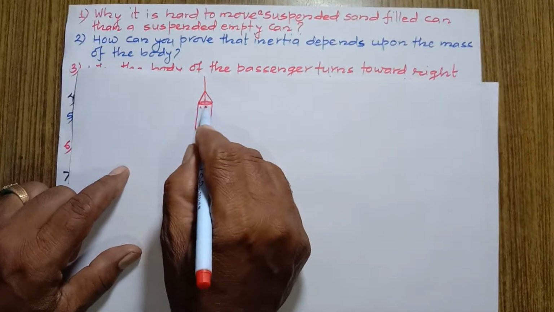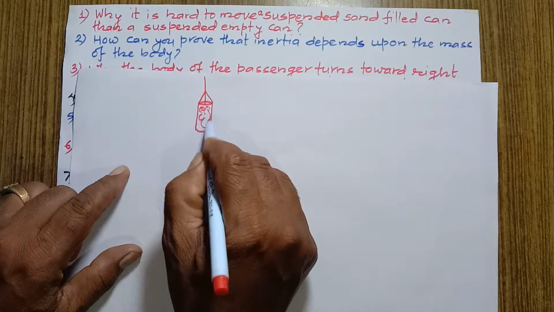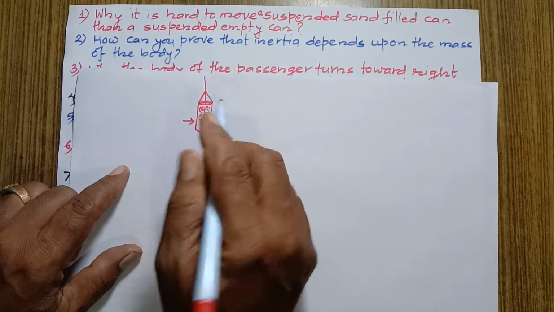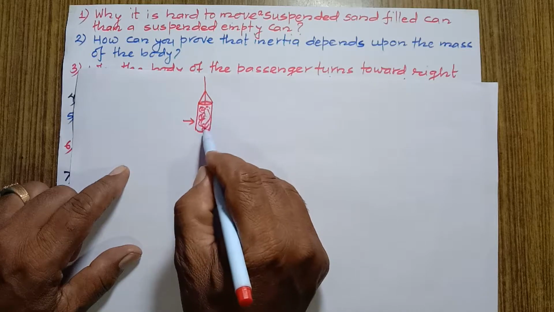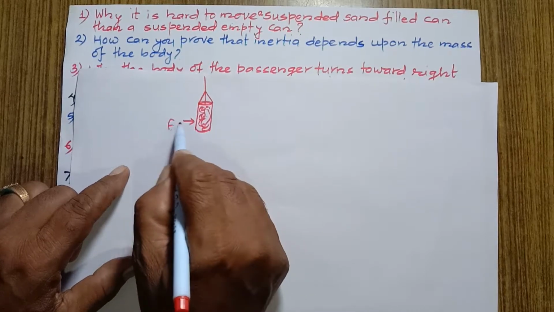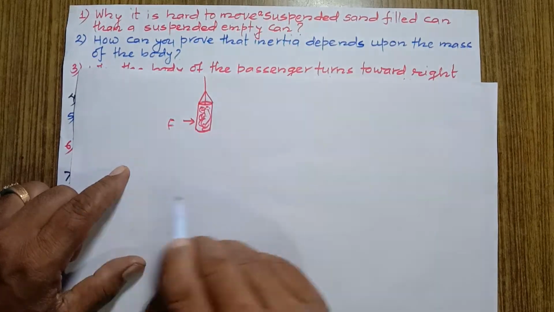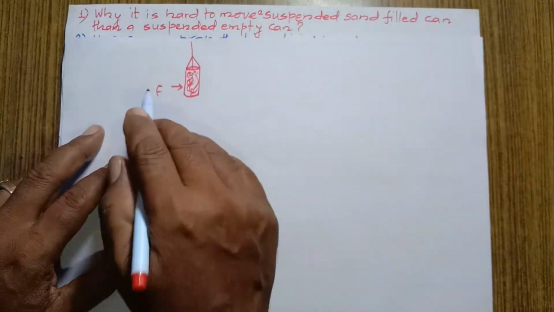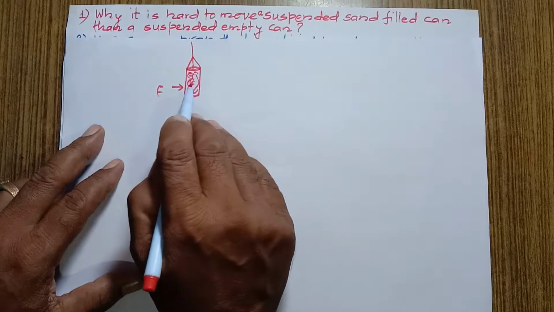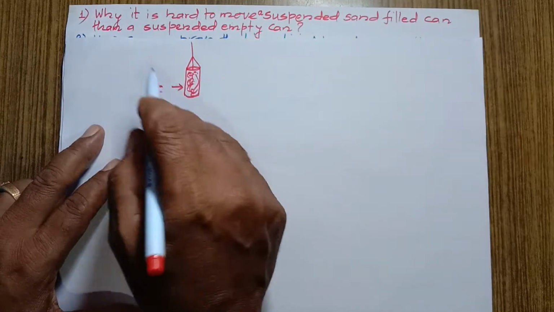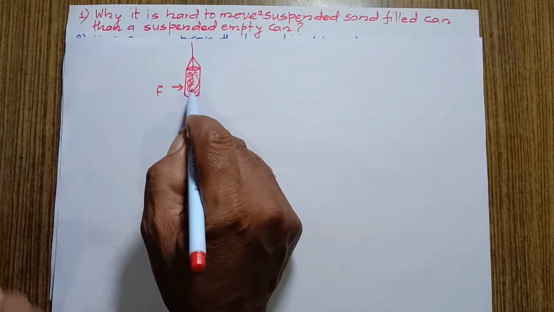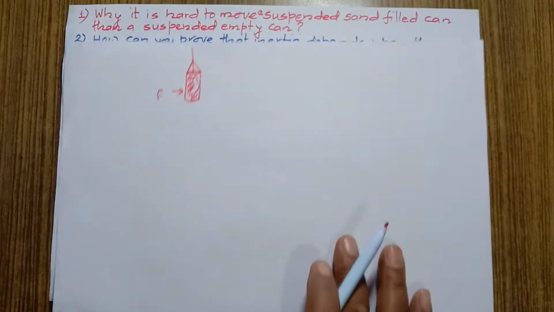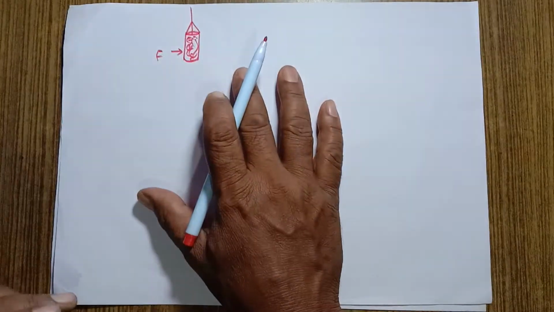If it is filled with sand, then it is hard to move this sand-filled can. I mean to say, more force is required to move this sand-filled can. But if the same can is empty, then it is easy to move. Or I mean to say, less force is required. What is the reason? Now we are going to answer this question.